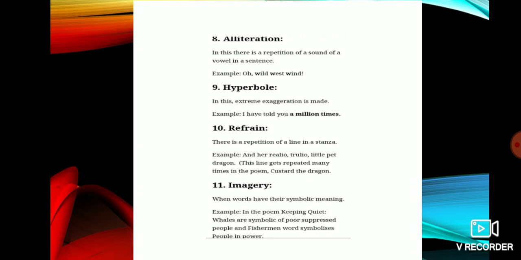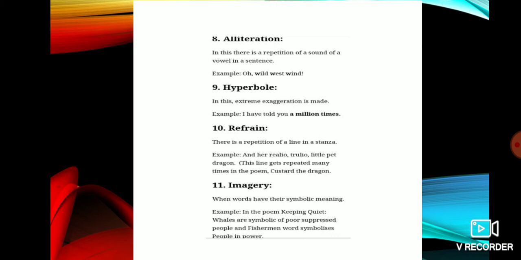Hyperbole. In this, extreme exaggeration is made. Example, I have told you a million times. Extreme, million times, that is. Tenth is the refrain. There is a repetition of a line in a stanza. And her really truly little pet dragon. This line gets repeated many times in the poem Custard the Dragon. When a line is repeated in the poem, then we can say that it is a refrain.